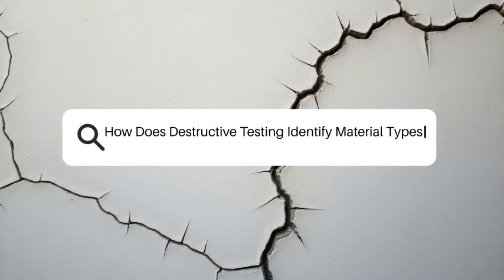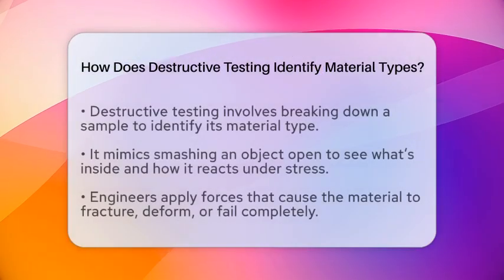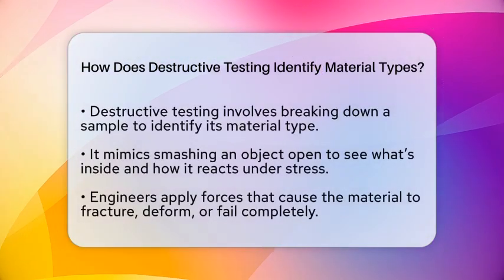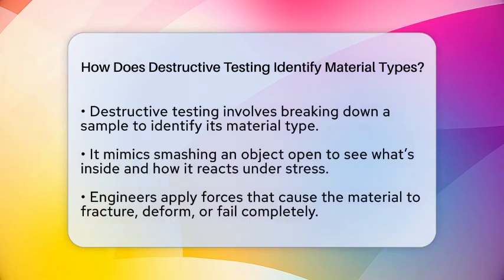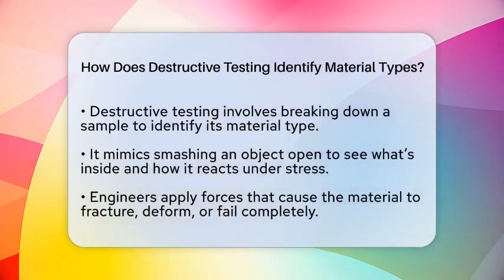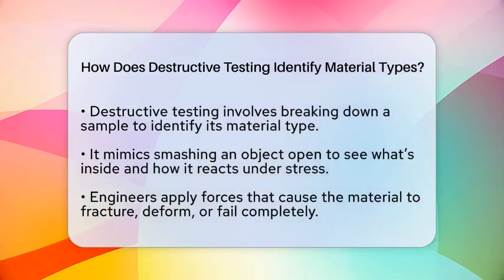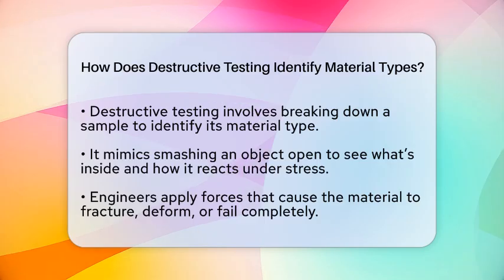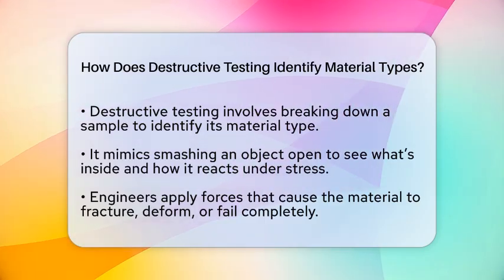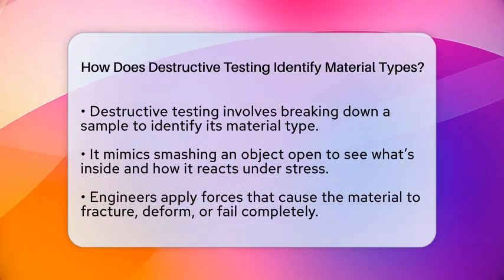How does destructive testing identify material types? Imagine trying to figure out what a mystery object is made of by smashing it open. That's essentially what destructive testing does to identify material types. It involves breaking down a sample to see what's inside and how it behaves under stress.